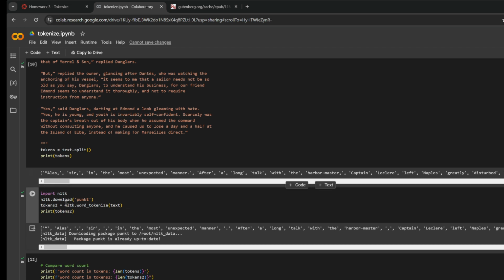If I'm looking here, I can already see the difference. See how the quotation mark made this a separate token, and here it didn't. Here, the comma, see the comma right there? In the last one, the comma is part of the word. Here, NLTK broke it into a separate token. So we see the difference just visually.